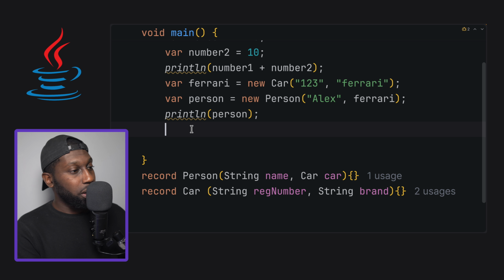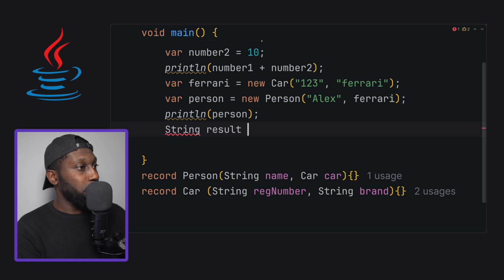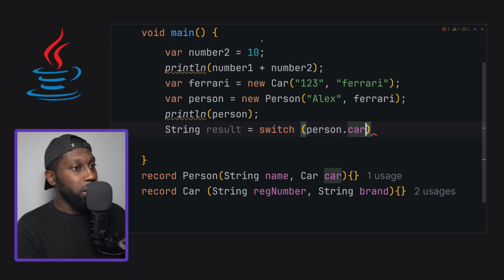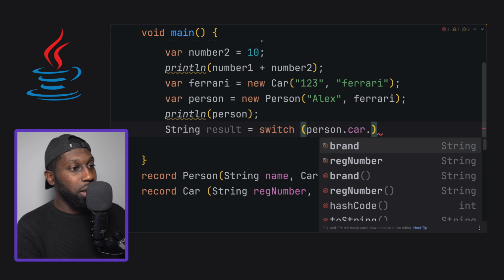So I can say string, for example, and then I want to say result equals to, and then I can say switch, and let's actually switch on the brand, for example, right? So I'm going to say person, or actually yeah, so person dot, and then we want the car. There we go. And then let's also say dot and then brand.